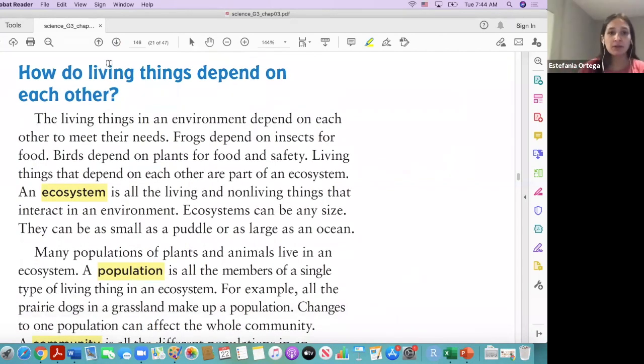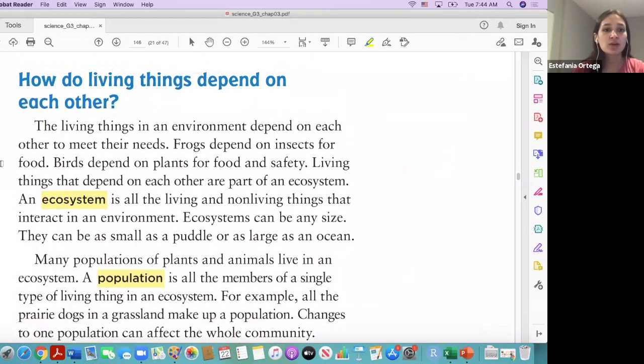Okay, so how do living things depend on each other? So the word depend, do you have any idea what depend is? So how do living things depend on each other?